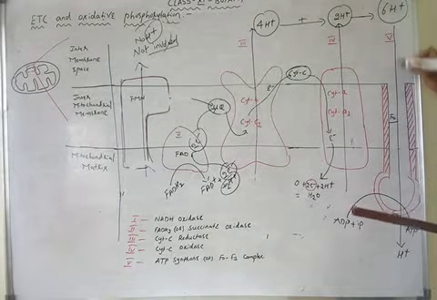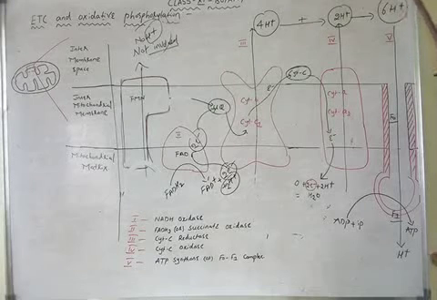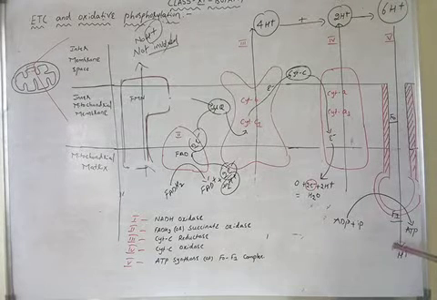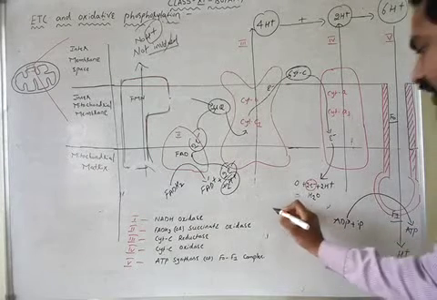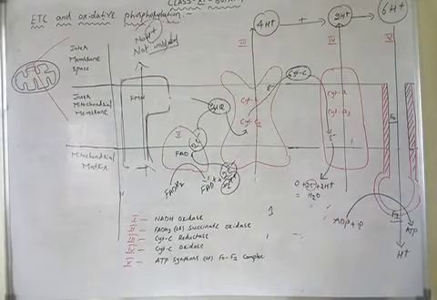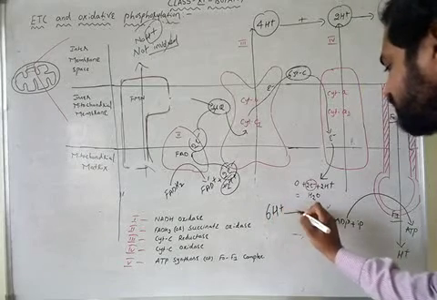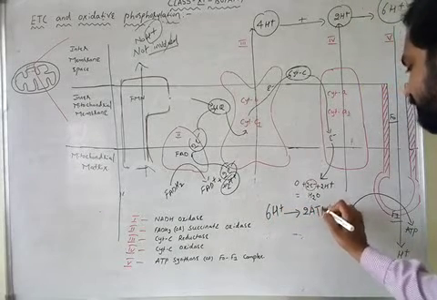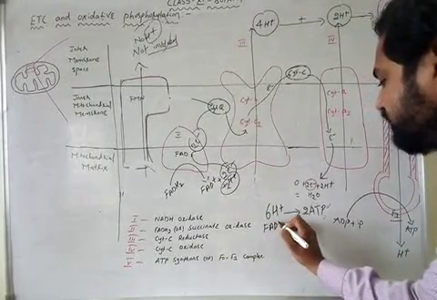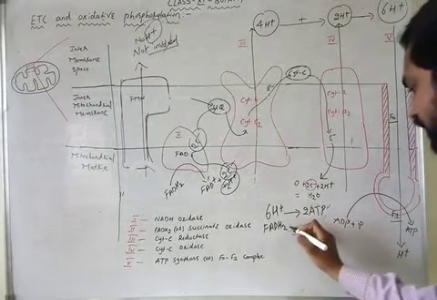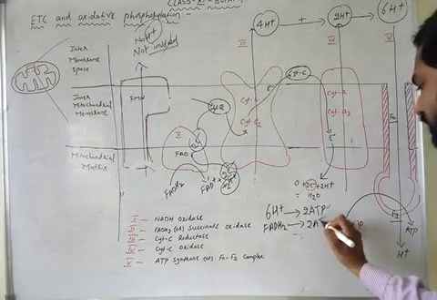These 6 protons accumulate in the intermembrane space. Because of the increased concentration of protons, they move back into the mitochondrial matrix. Now, when the protons are moving, for every 3 protons, 1 ATP. For every 6 protons, there is the synthesis of 2 ATP. That means 1 molecule of FADH2 oxidation results in the translocation of 6 protons. These 6 protons, when moving through the ATP synthase, result in the synthesis of 2 ATP.